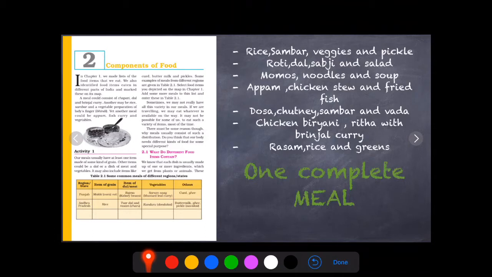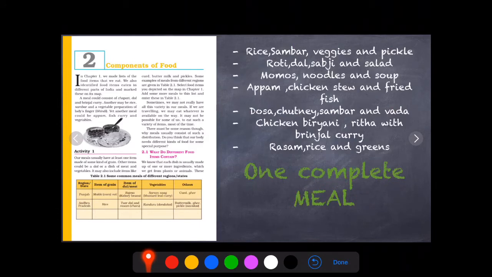We usually eat food with a combination of other food items, like we eat rice along with sambar, veggies and pickles, and we eat dosa along with chutney, sambar and some vada. Like this, we eat several varieties of food for a single meal. Only then we call it a complete meal.